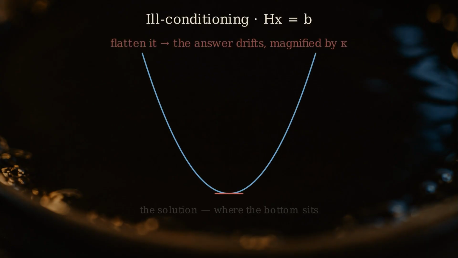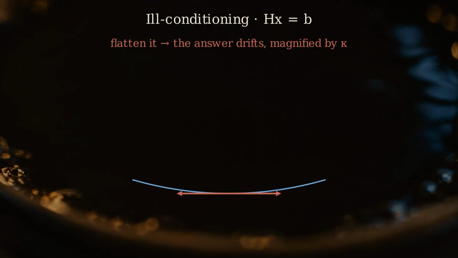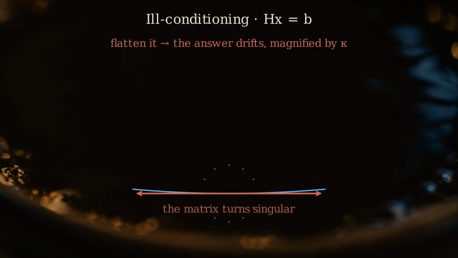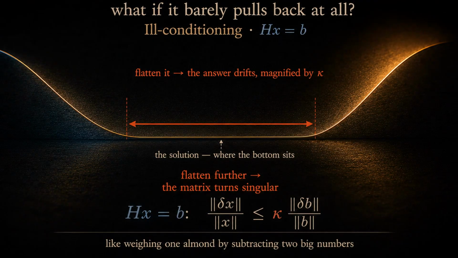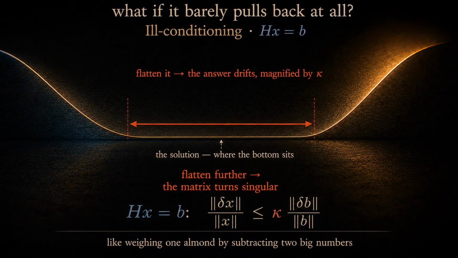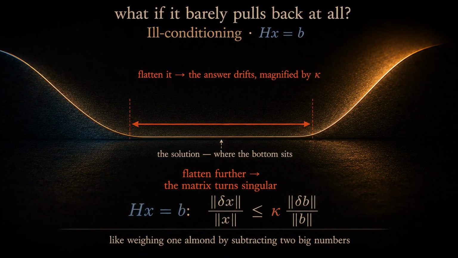Widen it further until the surface barely pulls back at all, a nearly flat tray. Now the tiniest disturbance rounds off. A noisy gradient sends the slow slosh drifting, magnified by the condition number. The step that computes the uncertainty is a division by that curvature. Near zero, it blows up. This is the rounding error failure, when the matrix turns singular. It's the same trap as weighing one almond by subtracting two big numbers, a real signal lost in the noise. The fix is to measure it directly.